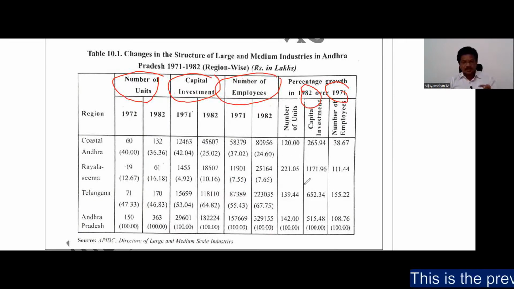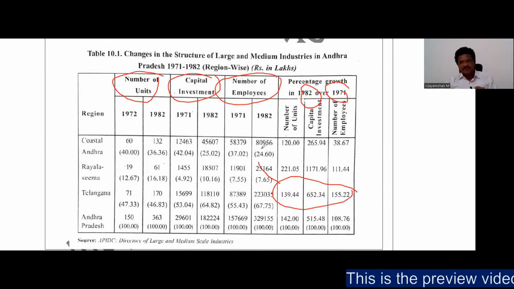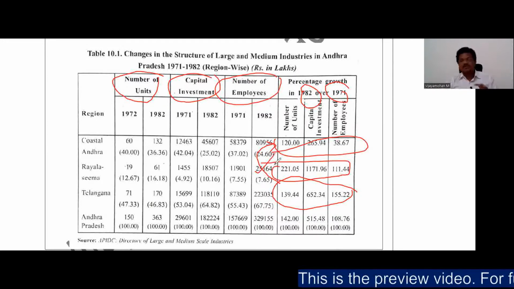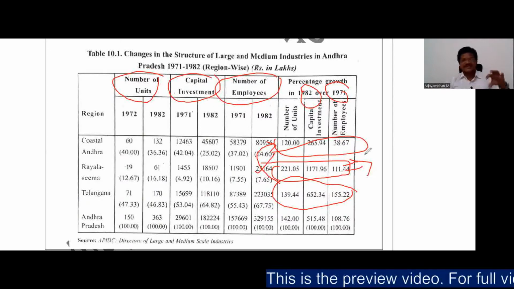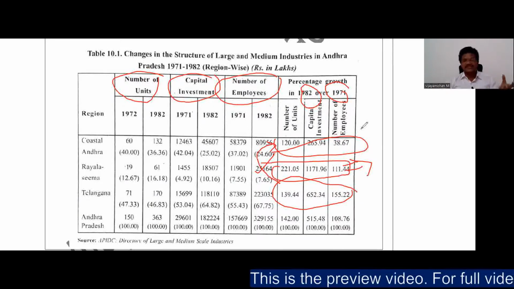And if you observe, the improvement is more in Telangana when you compare with coastal Andhra. Yes, the Rayalaseema area also witnessed a tremendous growth, but this is because of the base effect, because of the low base that it had during 1971.